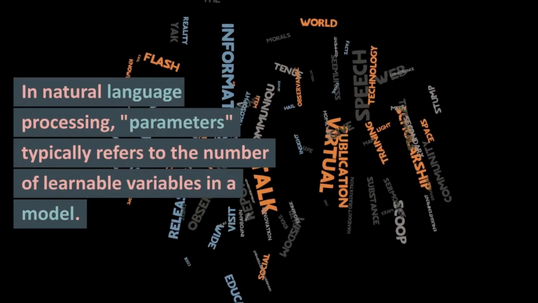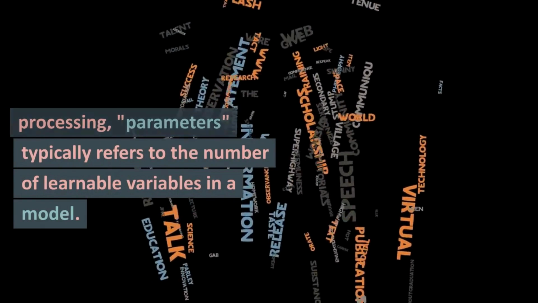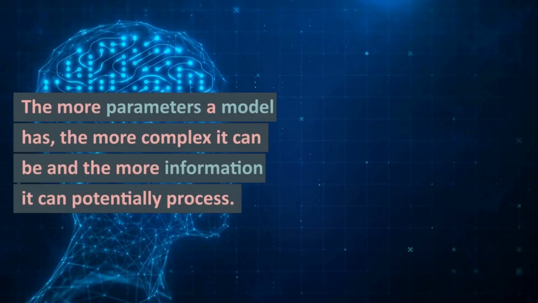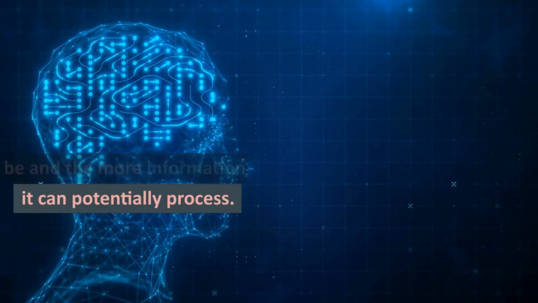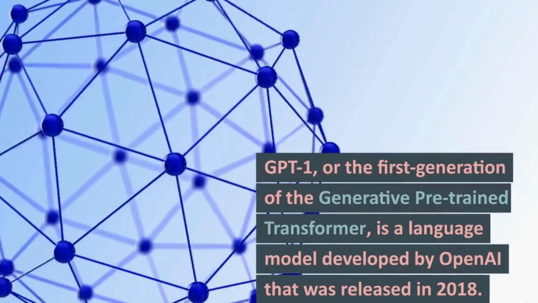In natural language processing, parameters typically refers to the number of learnable variables in a model. The more parameters a model has, the more complex it can be and the more information it can potentially process.